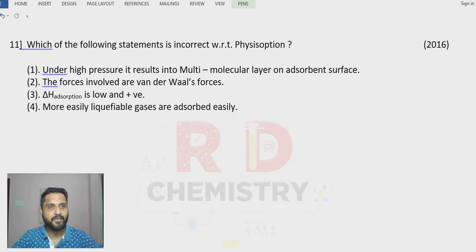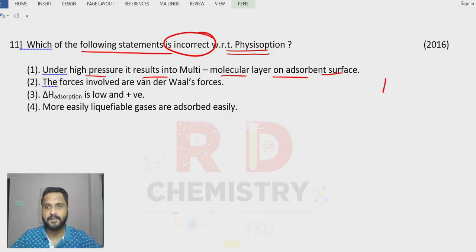Question number 11. Which of the following statements is incorrect with respect to physisorption? Under high pressure, it results in multimolecular layer adsorption on the surface, which is true, because as the pressure increases, more and more molecules accumulate on the solid surface, leading to the multimolecular layer. This is the correct statement. We have to find out the incorrect statement.